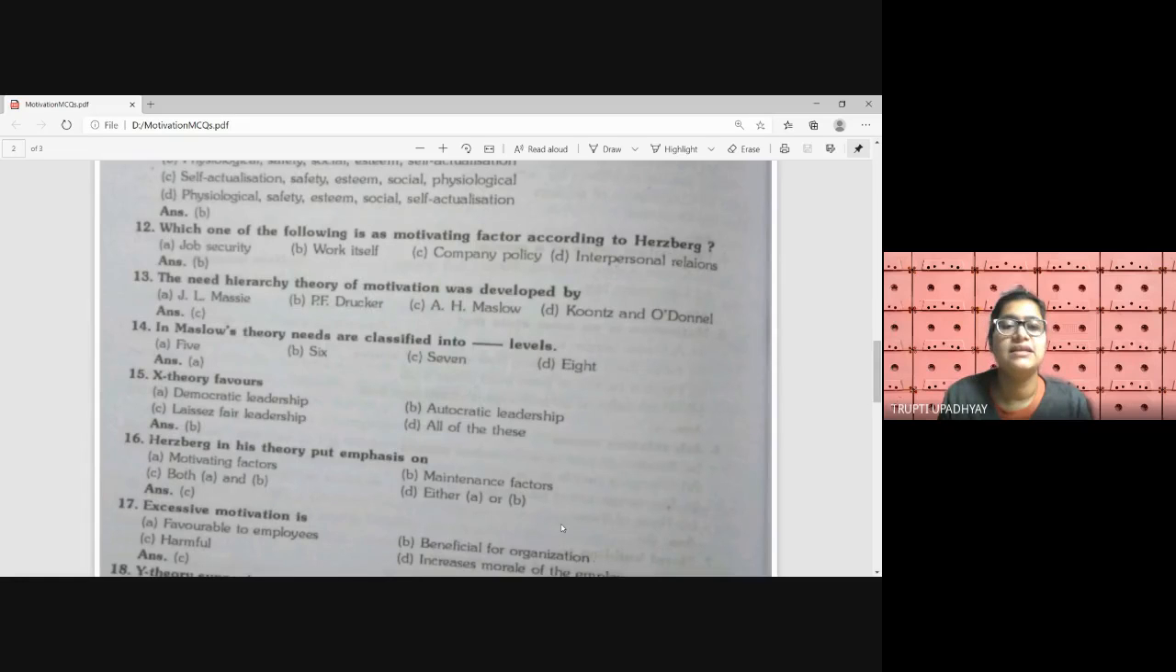Be it a very good MNC, having a very good ambience, with very good hygiene factors maintained, still the motivation is not there, because one of the important factors of motivation according to Herzberg is the work itself.